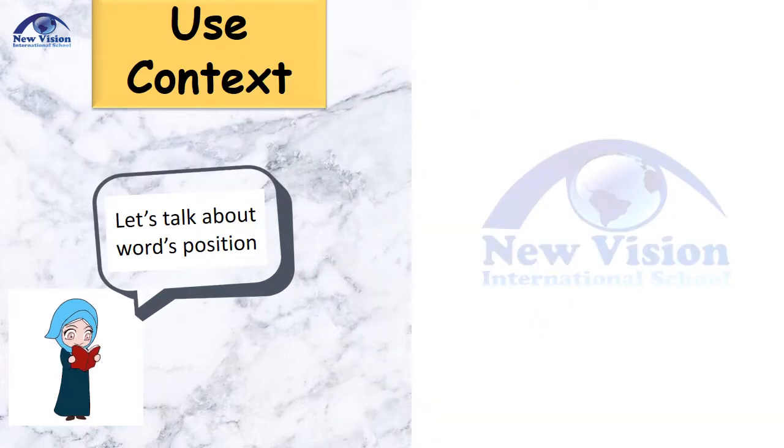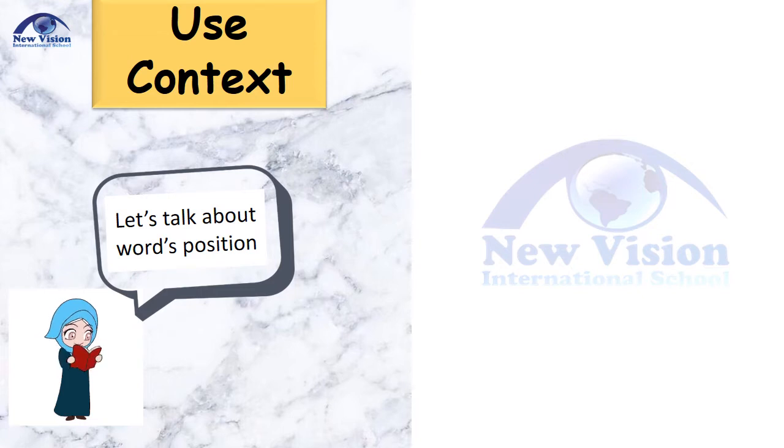If you turn your literary companion to page 213, you will see our vocabulary strategy: use context. As you read books and articles, there will be a time that you might encounter a word that is very unfamiliar and you have no idea what it means. So it is important to talk about a word's position to be able to know what the word means. Context clues are hints in the sentence or in nearby sentences that help readers define an unfamiliar word. A word's position in the sentence may be an important context clue.